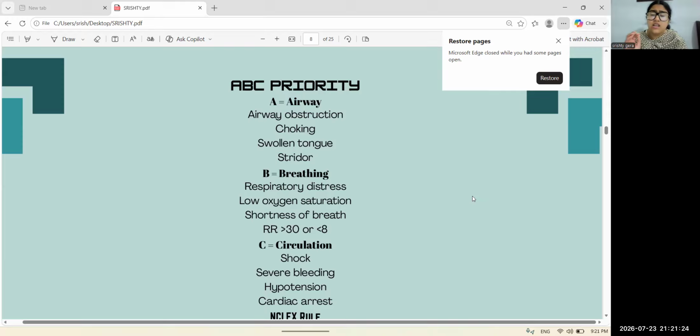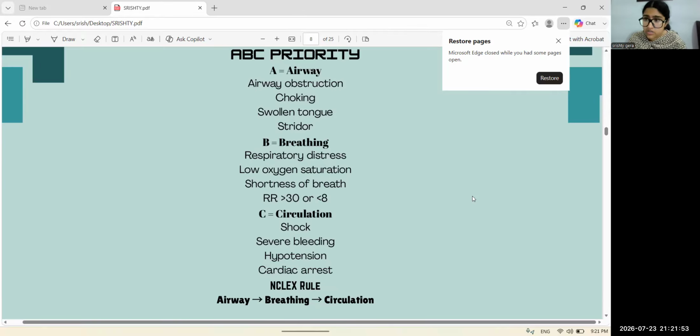The first sign of shock is tachycardia, increased heart rate. The next is hypotension, decreased blood pressure, about 80 or 90 systolic, or about 50 or 60 diastolic. This is known as hypotension, which requires our intervention. Next is the cardiac problem, that is cardiac arrest.